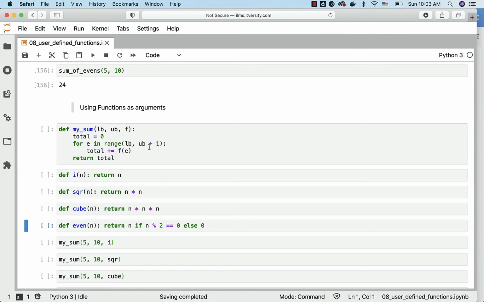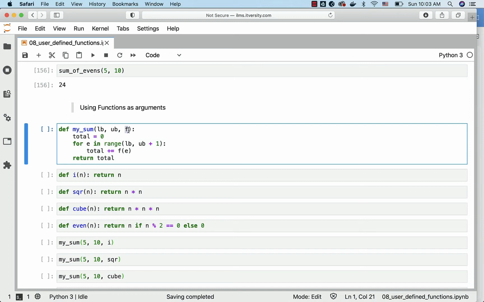In this case, I am creating a function called mySum. It takes 3 arguments, lower bound and upper bound, as in the earlier functions. However, the third argument f is of type function. The rest of the logic is the same. We are initializing total to 0. We are iterating through the elements and processing one element at a time. However, instead of adding that element or a derivative of that element to total, we are just saying that whatever the function returns, try to add it to the total, and finally we return the total. So let us create this function.